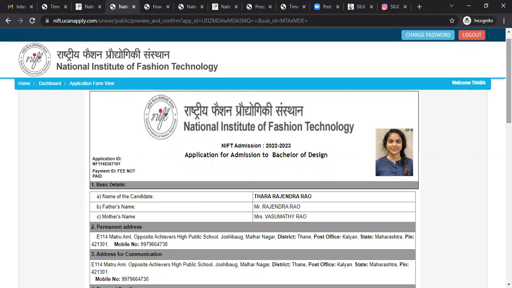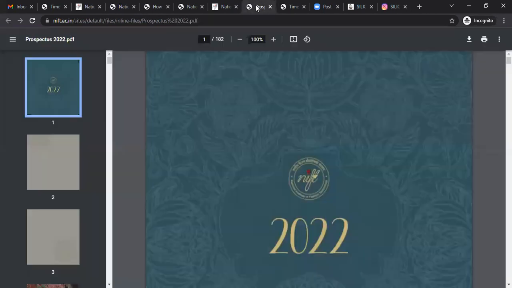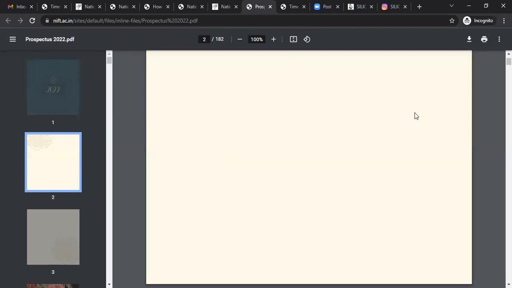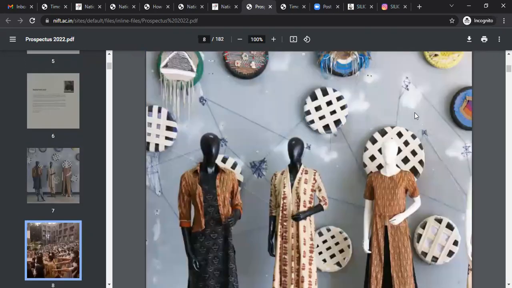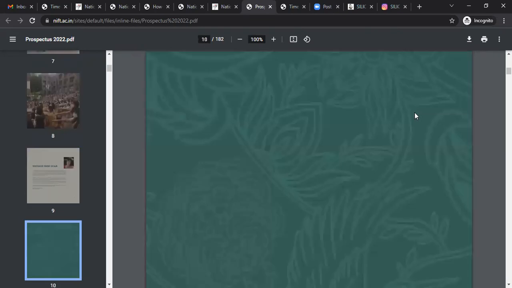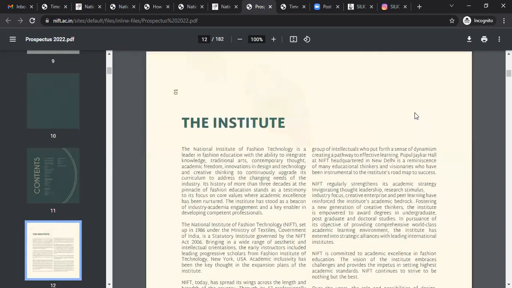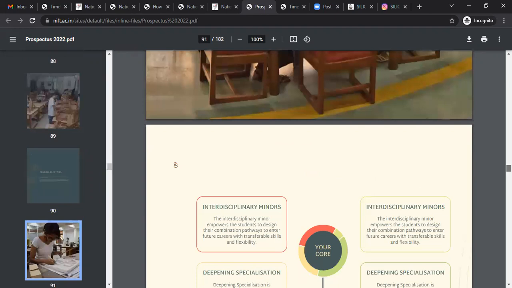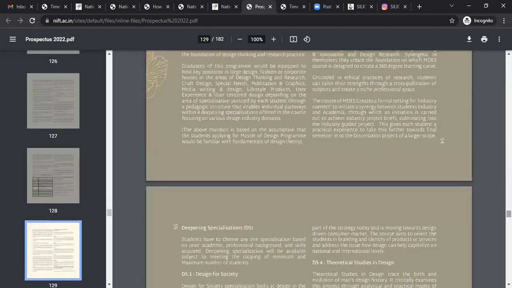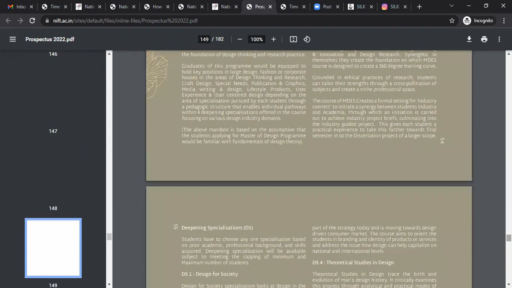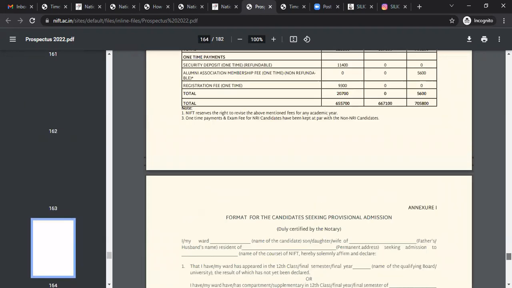The most important thing I would like to show you is please go through the prospectus. All the details about the courses available at NIFT, the entrance exam pattern, number of seats, everything is available in the NIFT prospectus, along with the documents. The format for OBC NCL they have added at the end of the page. This is the format in which NIFT wants the admission documents.